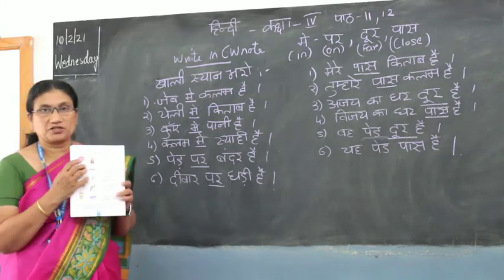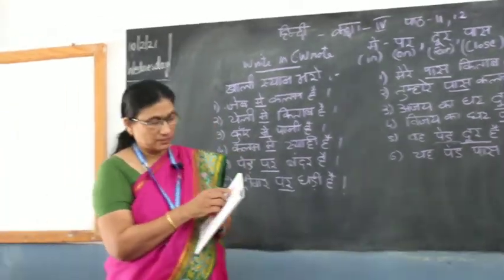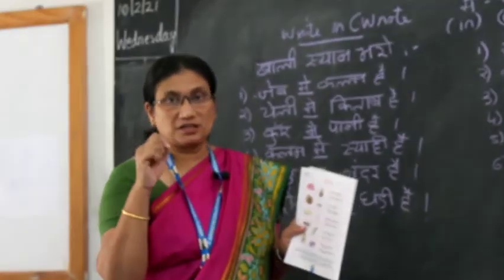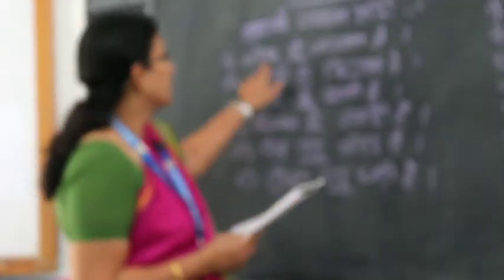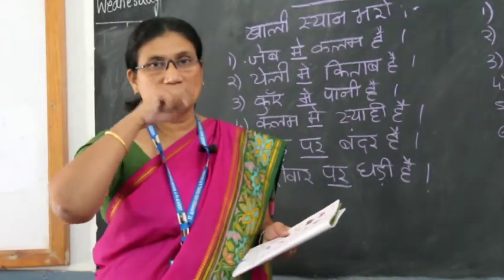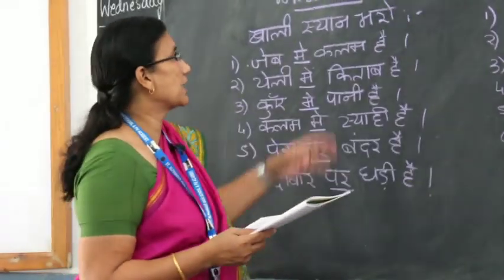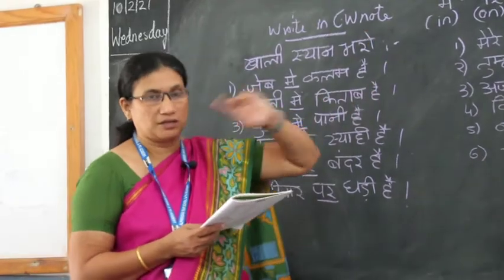You can see a pink color shirt here in your textbook. Inside the pocket there's a pen. So it's written जेब में कलम है. जेब में कलम है means there's a pen inside the pocket.